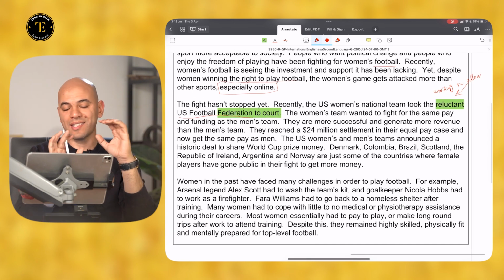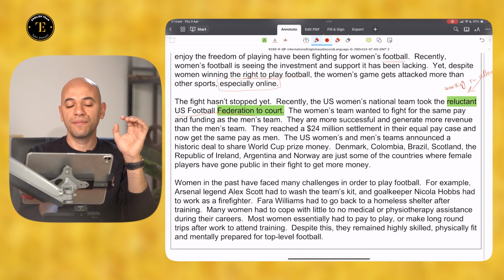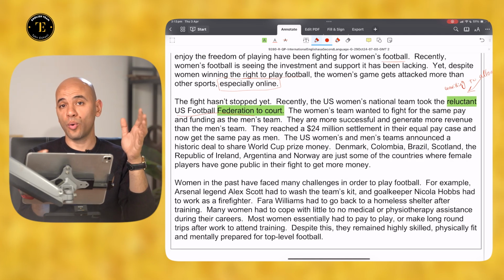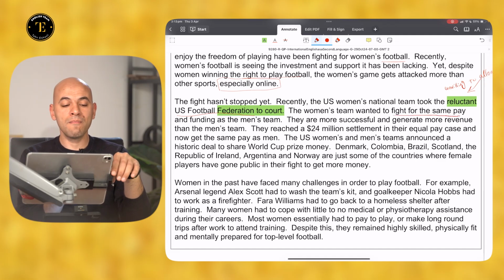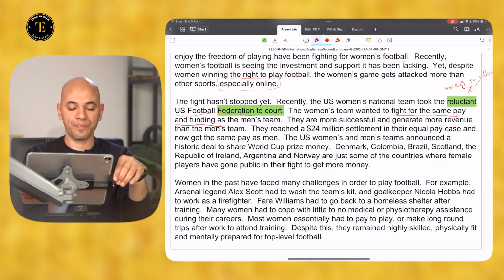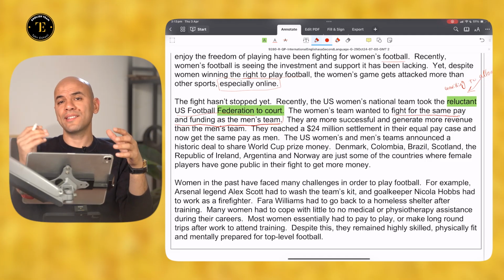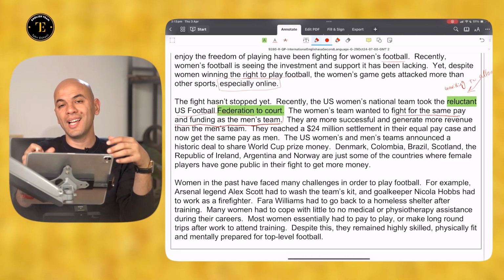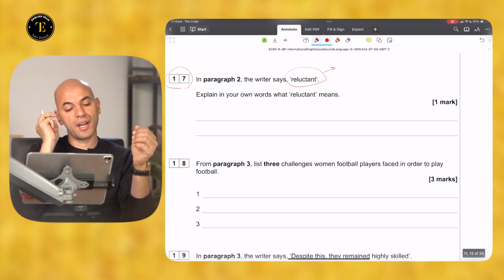The fight hasn't stopped yet. Recently, the U.S. women's national team took the reluctant U.S. Football Federation to court. Why? The women's team wanted to fight for the same pay and funding as the men's team. So you should always understand the main idea, because this will help you define the phrase.